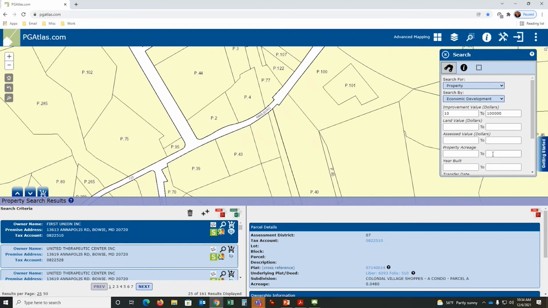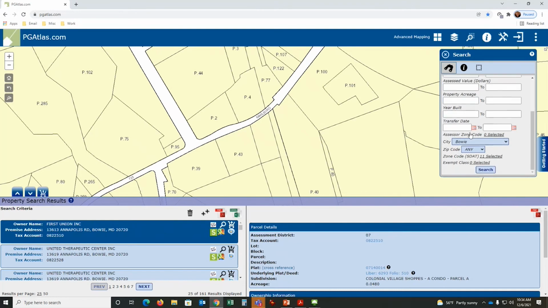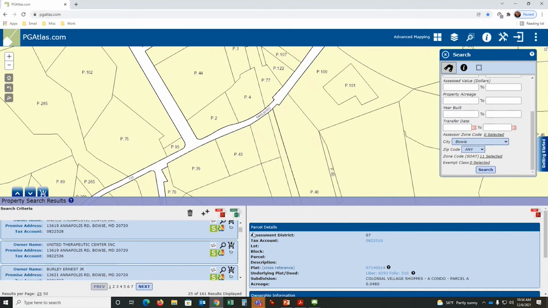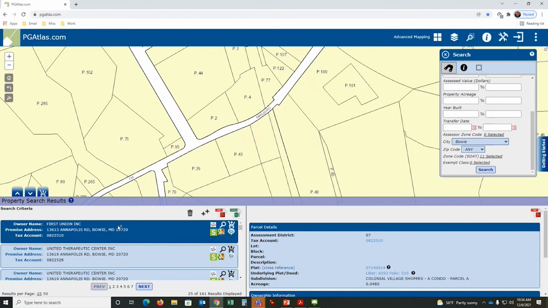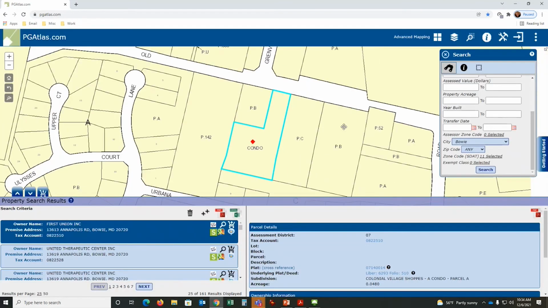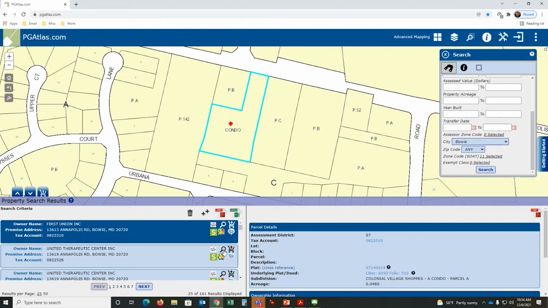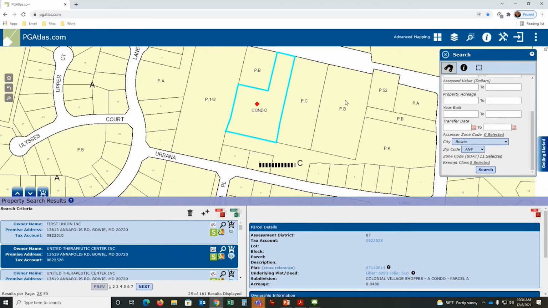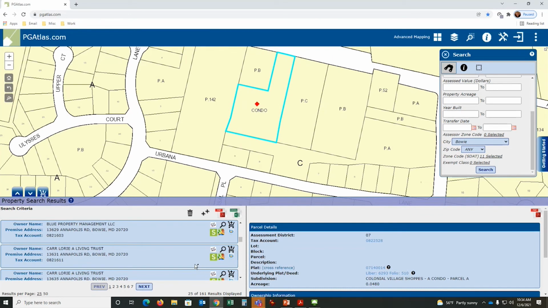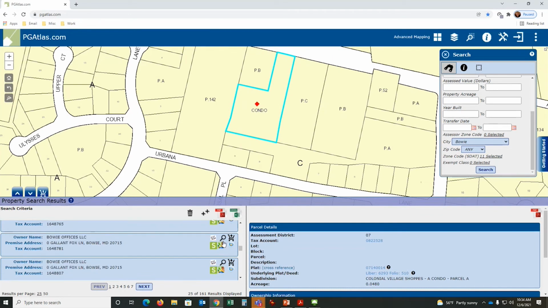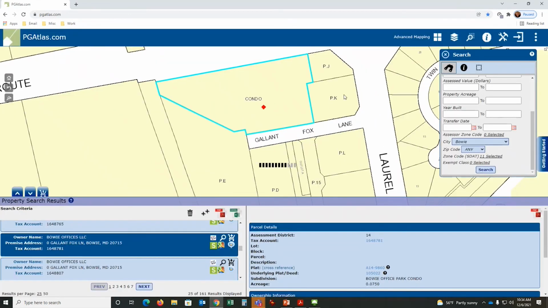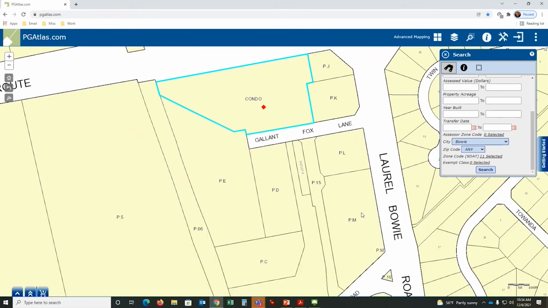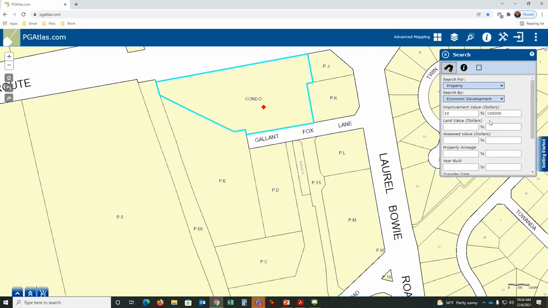$100,000. You can do acreage, you can do year built, you can do when it was last sold, and so forth. So how does this work? Just like before, if I want to see this property, I can click on the zoom. It will zoom into that property and say there's one record. If I click onto that property, there's another record. And so forth. So I bet you these are all condos. Nope, there's one right there, another condo. So this information allows you to locate properties specifically based on a query using the assessment record.